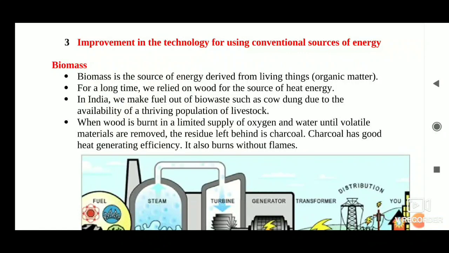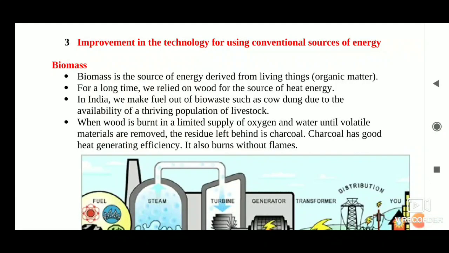In the previous lecture, we have studied about hydropower, thermal power and the characteristics of a good fuel. In today's lecture, we'll discuss the improvement in the technology for using conventional sources of energy.